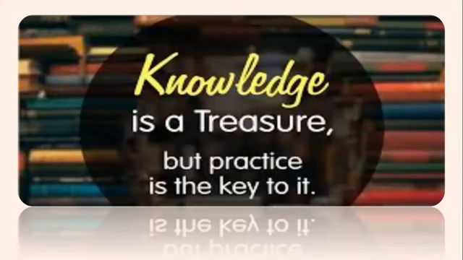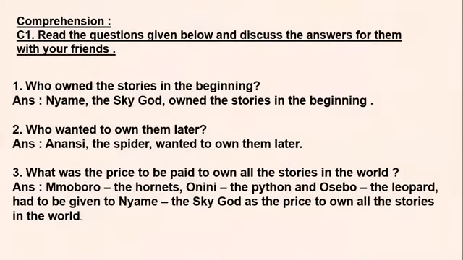Okay, so let's move on to the question answers of this chapter now. The comprehension question, that is C1, read the questions given below and discuss the answers for them with your friends. So there are question answers, let us discuss. First one, who owned the stories in the beginning? So we know the chapter, we have learned it. Answer is Niame, the sky god, owned the stories in the beginning. Right? At first it was owned by Niame, the sky god.